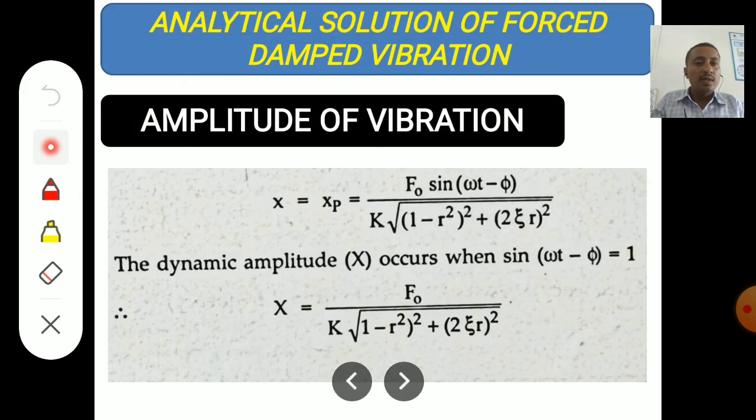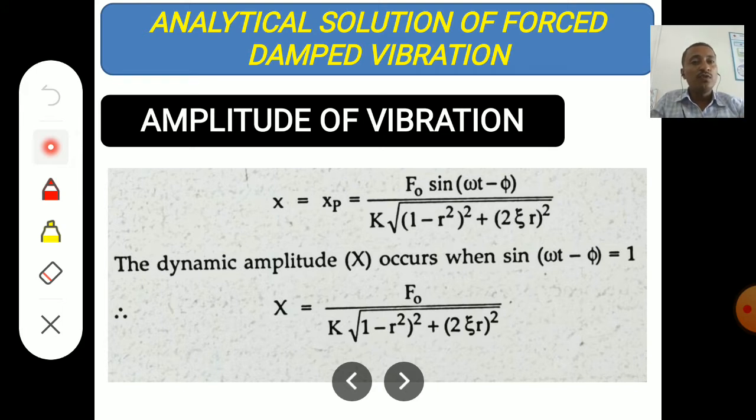So next is amplitude of vibration. In one of the previous slides I explained the meaning of amplitude. Amplitude is very important, because if the amplitude of the vibration becomes high, then failure of the components is going to take place. So that's why we always try to contain the amplitude of vibration of the different parts in the machines.